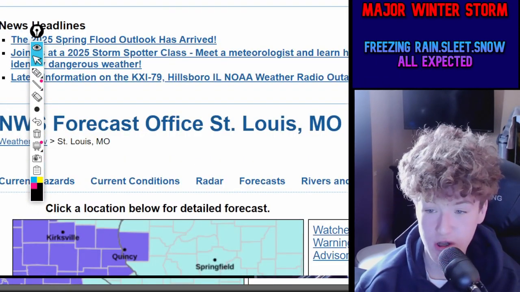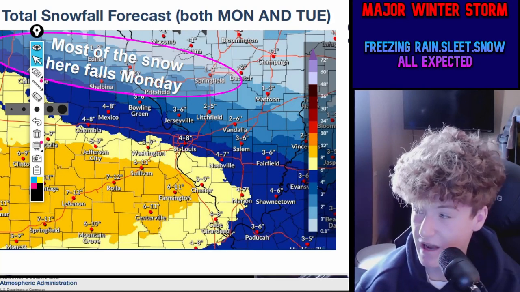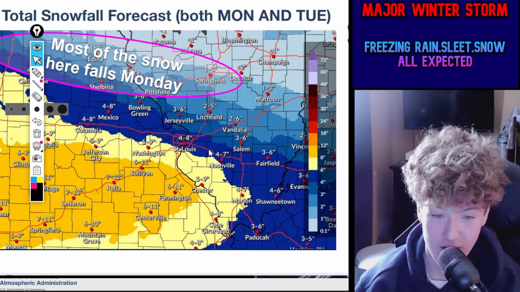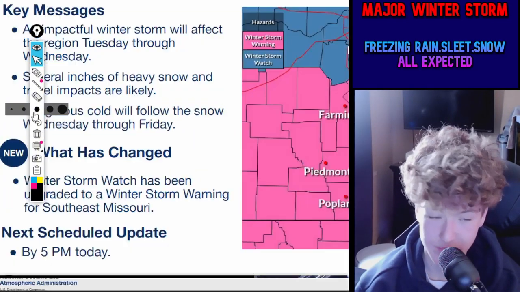And remember what I was showing for the National Weather Service in St. Louis, the northern parts could get a little less snow depending on how the dry air is going to set up once this system occurs.